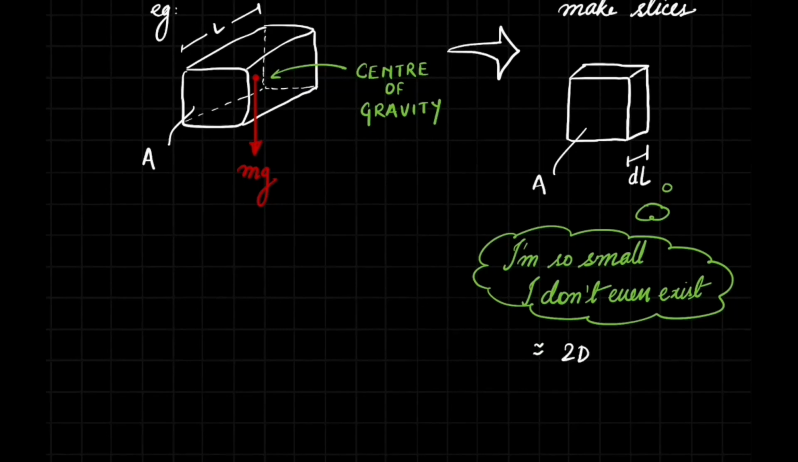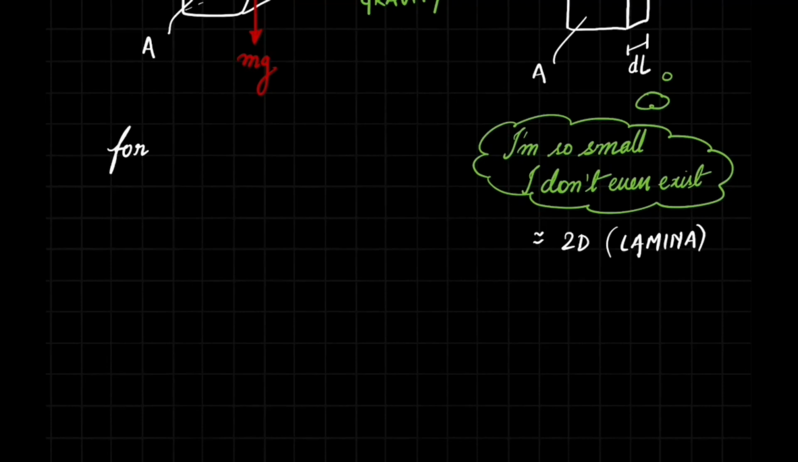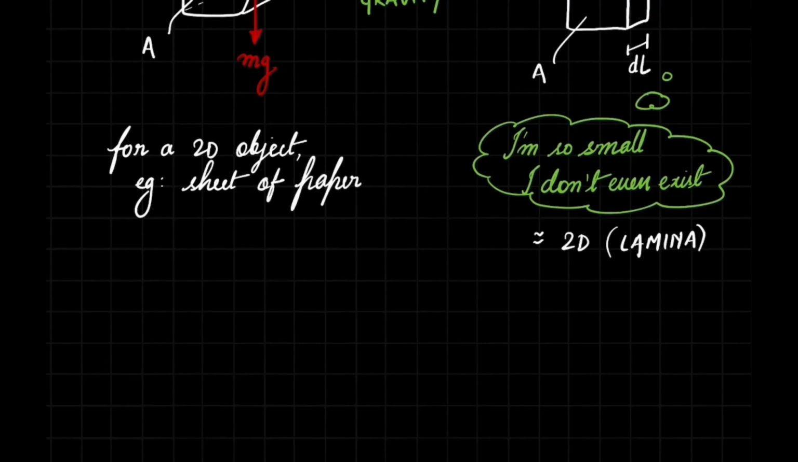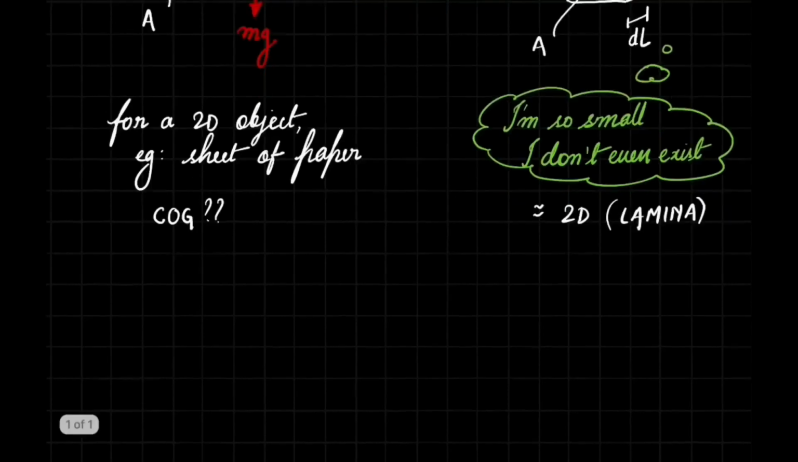So, for practical purposes, we can assume it to be a 2D object or a lamina. Now, when we are dealing with a 2D object, for example, a thin sheet of paper, it is not really practical to measure the dimensions in all the three mutually perpendicular directions. As a result, we cannot really calculate the volume of such an object, and therefore we cannot relate the mass of this object to its size. And therefore, these concepts like center of gravity do not really make sense for a 2D object.